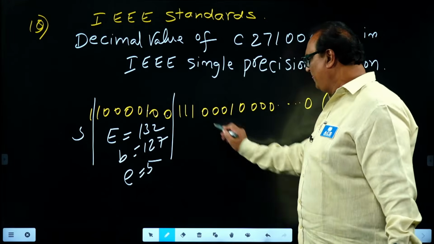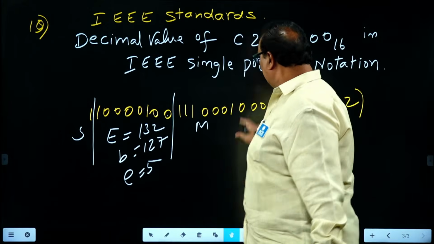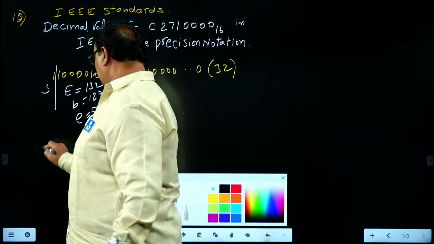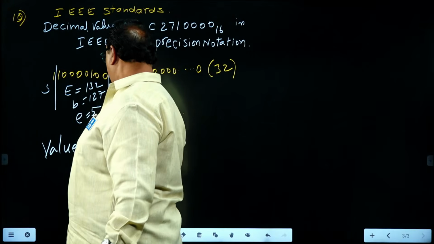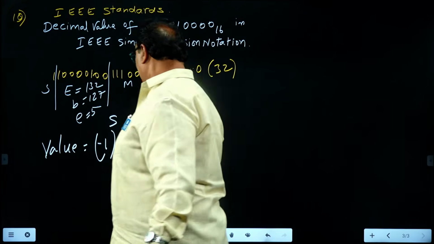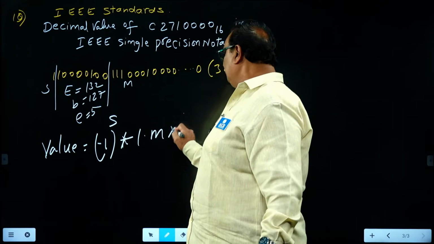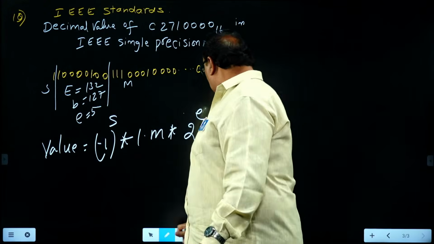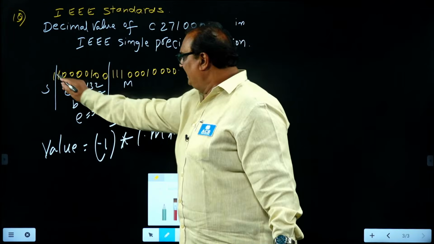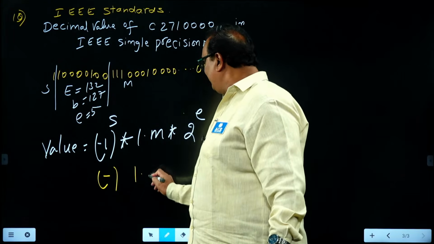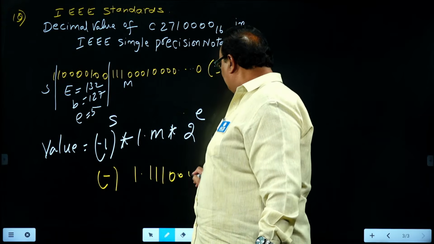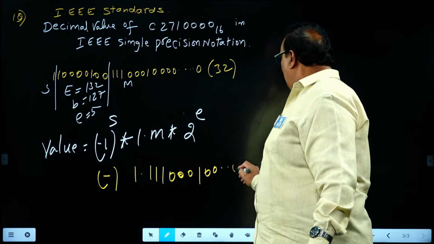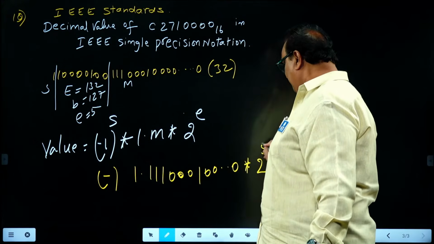Next is the mantissa. So for finding the decimal value, the computation is like this: (-1)^s into 1.m into 2^(E minus b). So from this, it is nothing but negative 1.11100001, remaining all zeros, into 2 power 5.